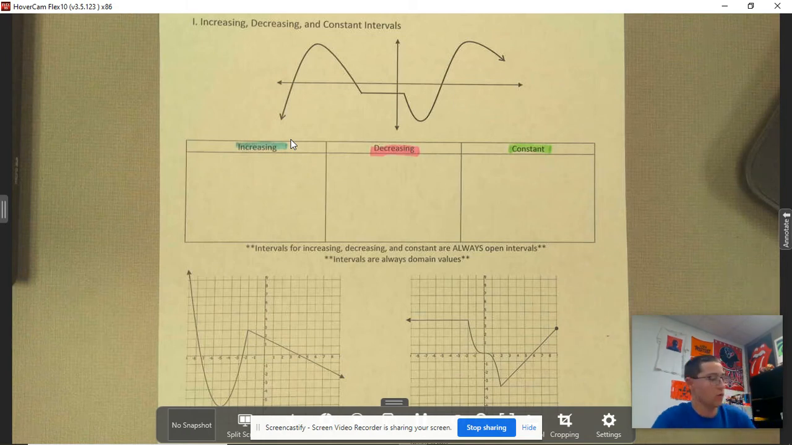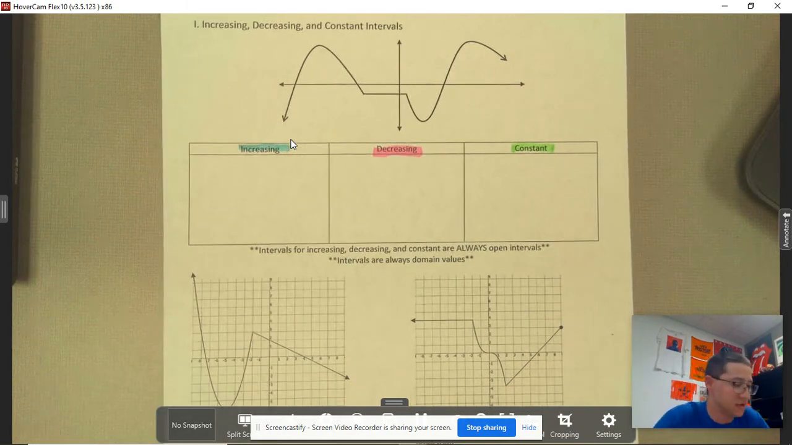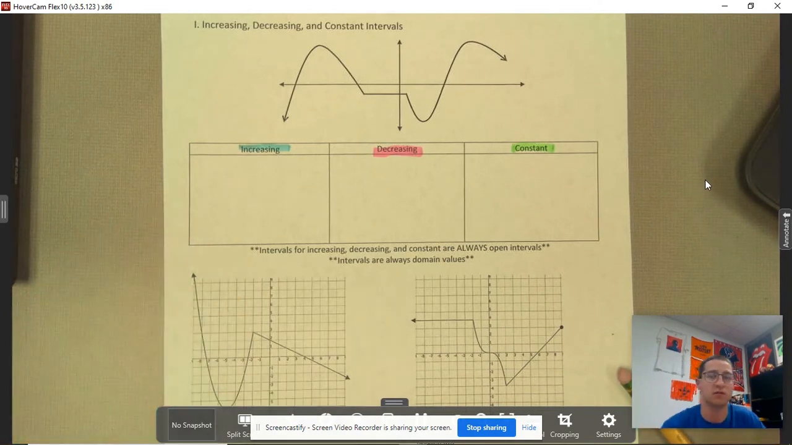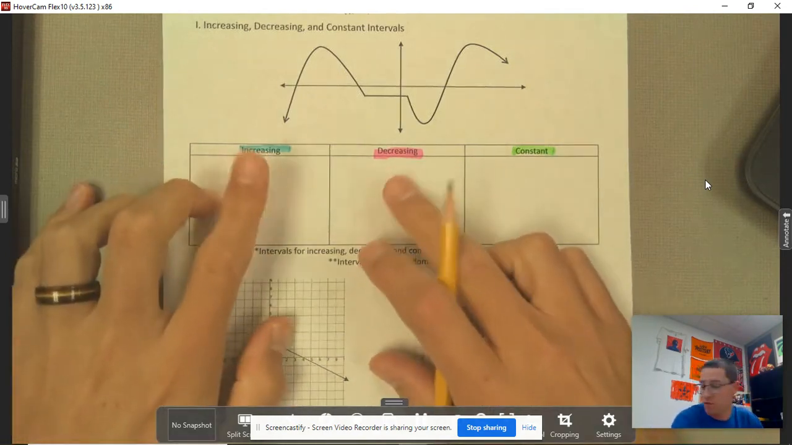All right, y'all. So we're working with increasing and decreasing behavior today and extrema. All right, so let's go ahead and jump in. Okay, so increasing, decreasing, and constant. For any given function, it's always going to be one of those three. It's either increasing, decreasing, or staying the same. And that's what we're referring to here.